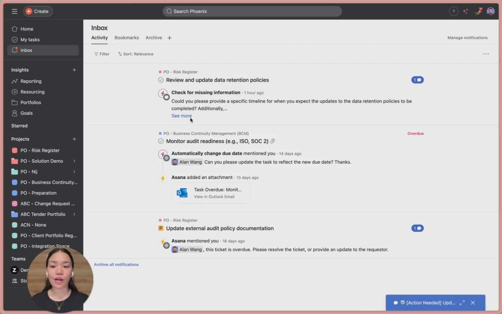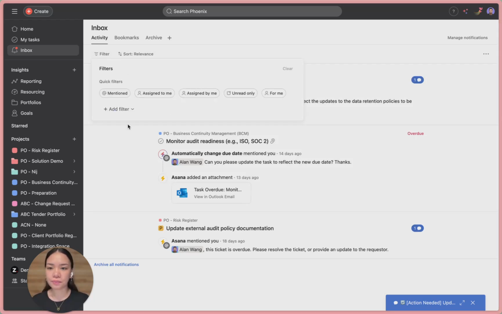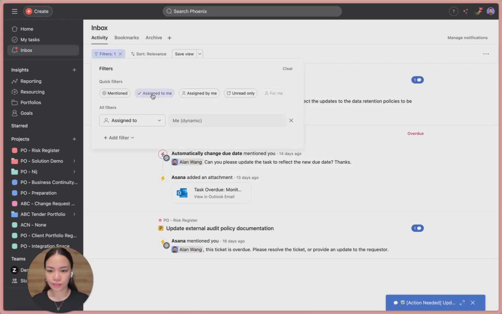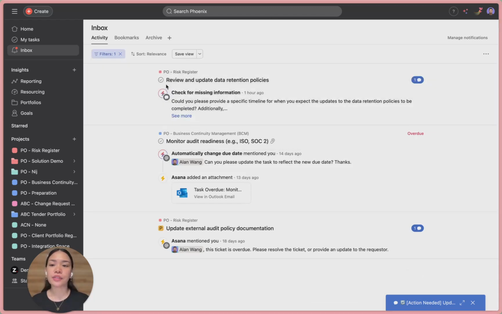Now, all these notifications you're sending or could be receiving, they land in the Asana inbox. It's your personal feed for all updates. It shows activity on tasks and projects you're connected to, whether through assignment, mentions, or collaboration. You can filter what you see. You can mark items as bookmarks to revisit later and archive anything that's done. We first introduced the Asana inbox in one of our previous videos, which we have linked in the description below. We will go even deeper in an upcoming tutorial focused entirely on using it intentionally, so stay tuned for that. Now I'll just show you how to bookmark and archive these notifications.